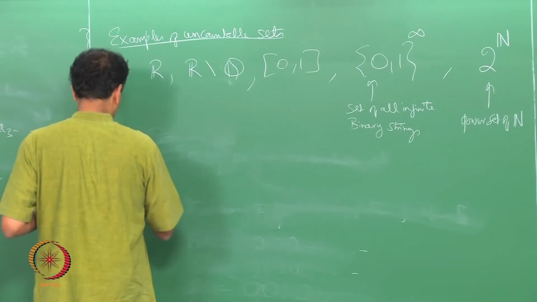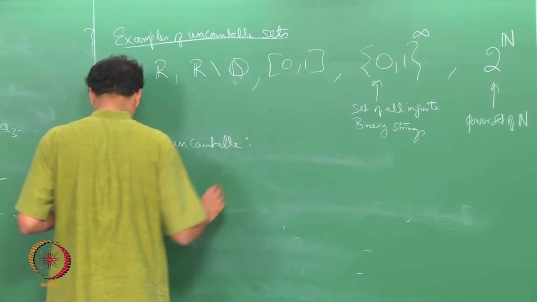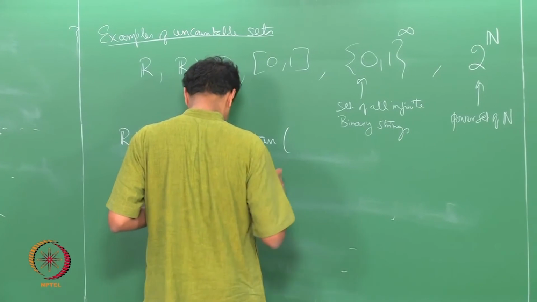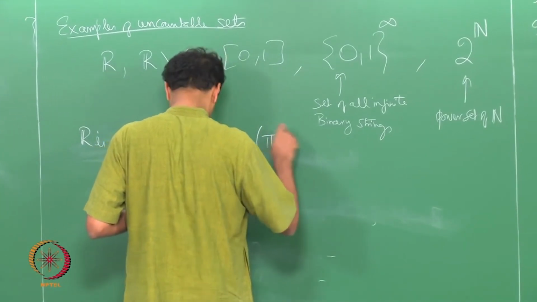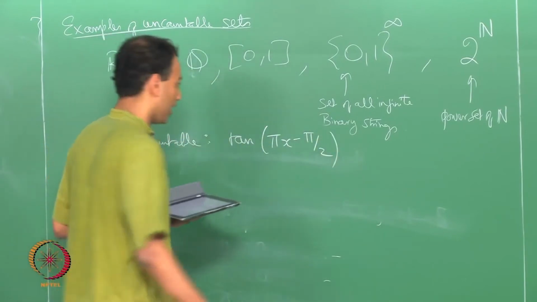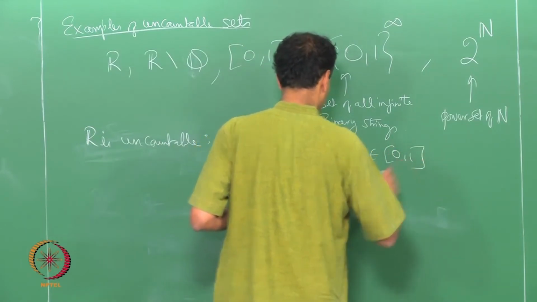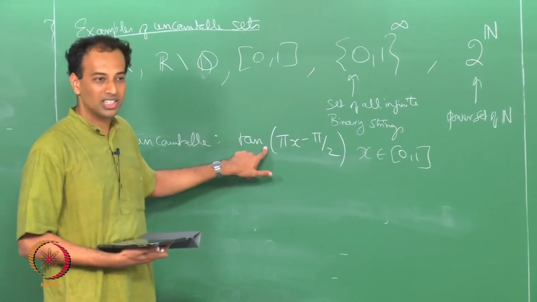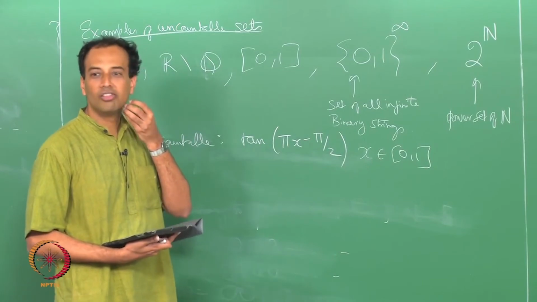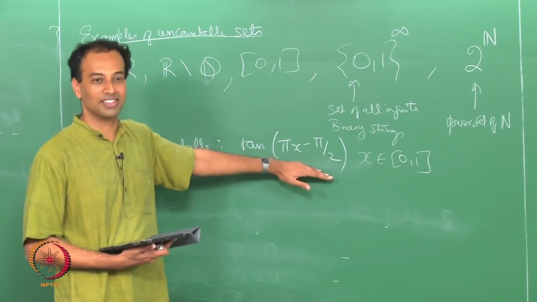R is uncountable because, I think this is right, tan of pi x minus pi over 2, this is what the TAs have come up with, and x belonging in 0 1. If you consider this mapping, this actually is a bijection from 0 1 to all of R, apparently. So, just verify this.